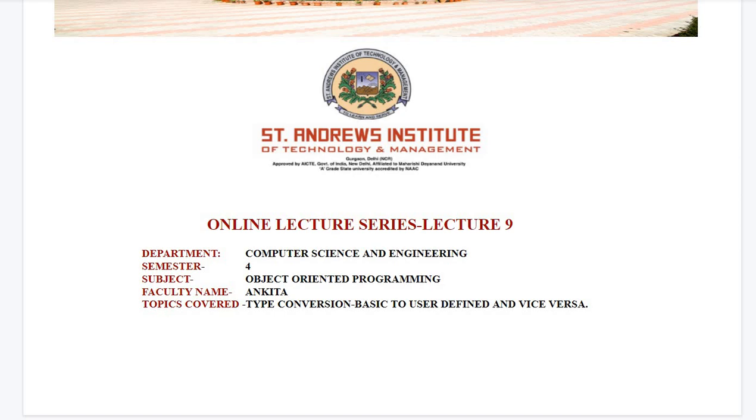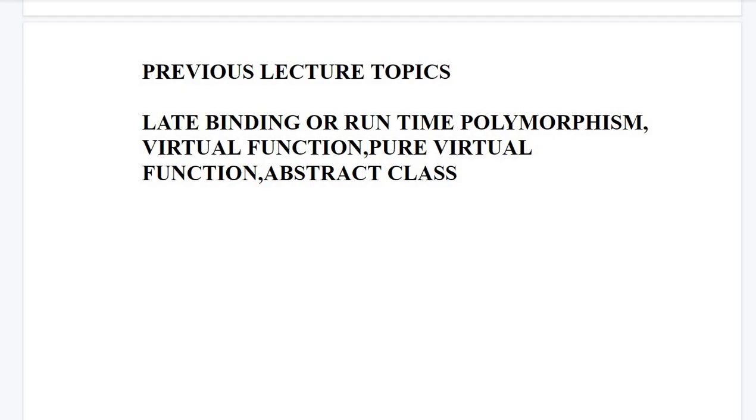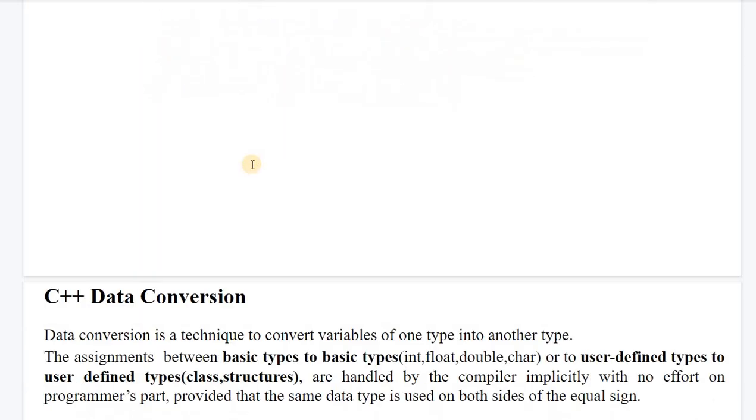So, in the previous video we studied runtime polymorphism, and how we can achieve it through virtual functions. We studied pure virtual functions and abstract classes also. These two topics are associated with virtual functions. Pure virtual functions are virtual functions with no definition, but they are declared as zero. Any class having at least one pure virtual function is known as an abstract class. Late binding, or dynamic binding, or runtime polymorphism is achieved through pointers and virtual functions. So let us proceed in this video.